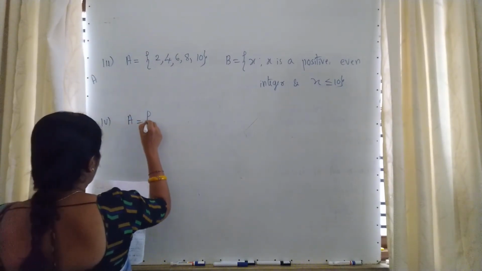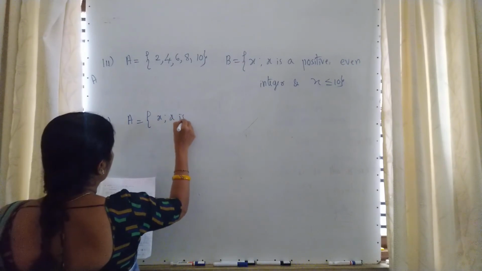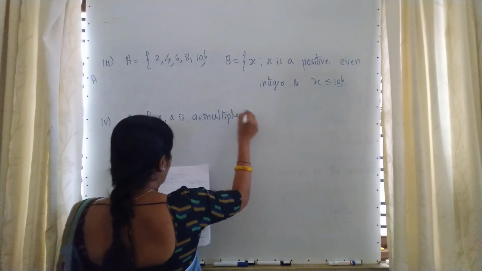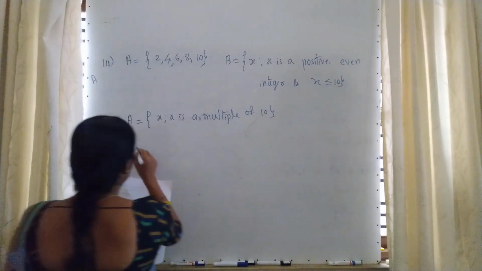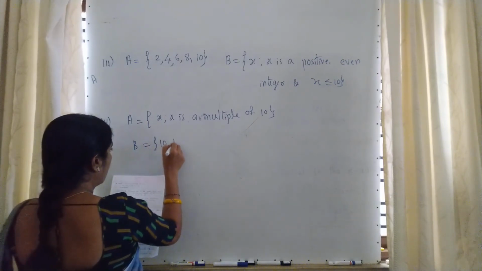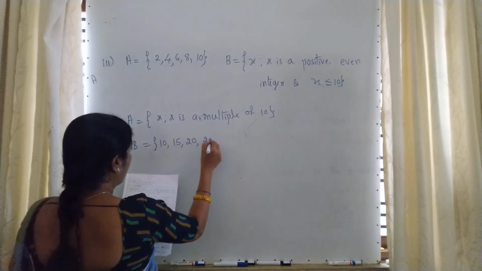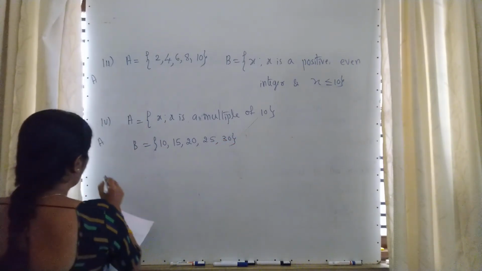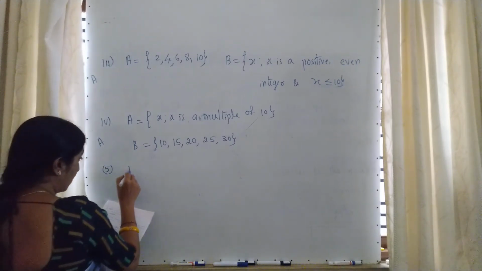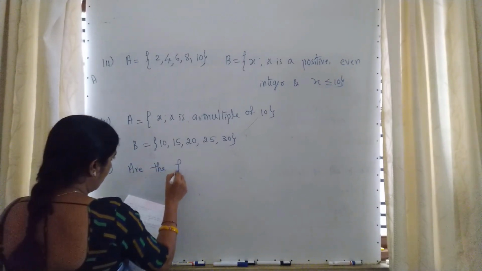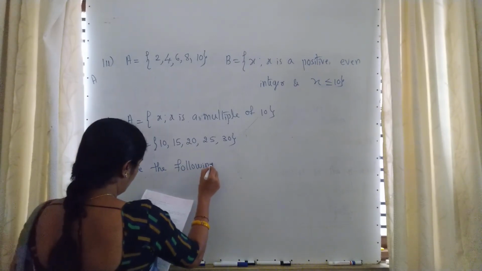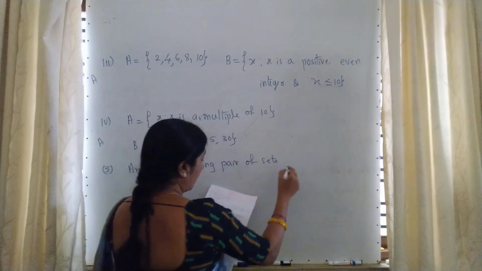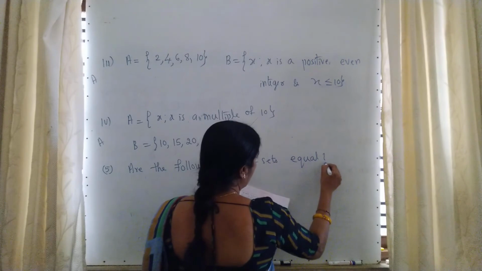And next, fourth one, A is x such that x is a multiple of 10, and B is 10, 15, 20, 25, 30. So this is also an assignment question for the students. Now the fifth main question in the exercise: are the following pairs of sets equal? Give reasons.